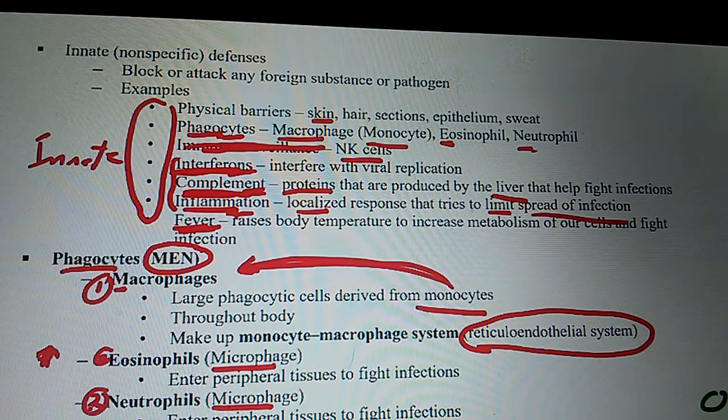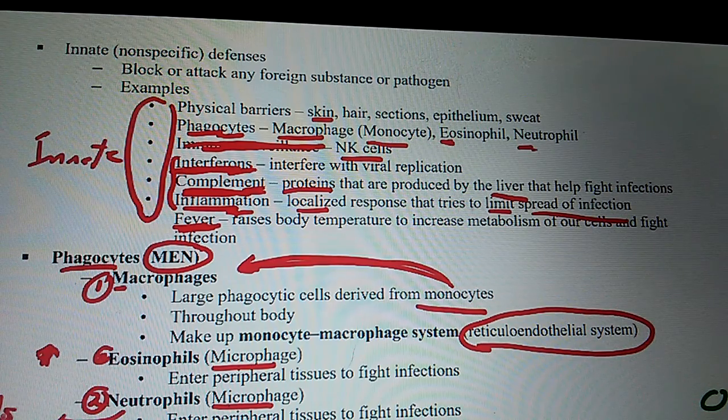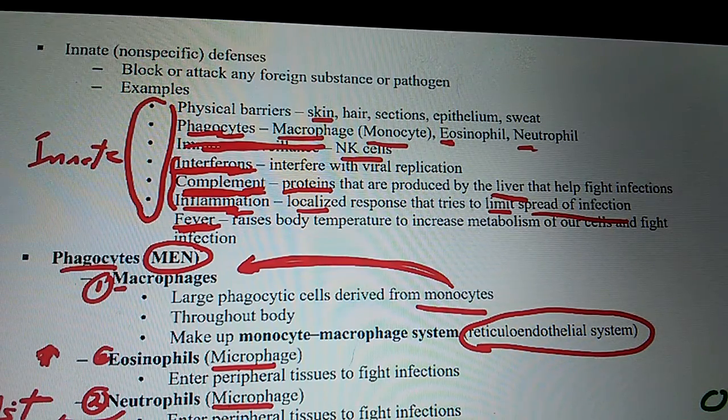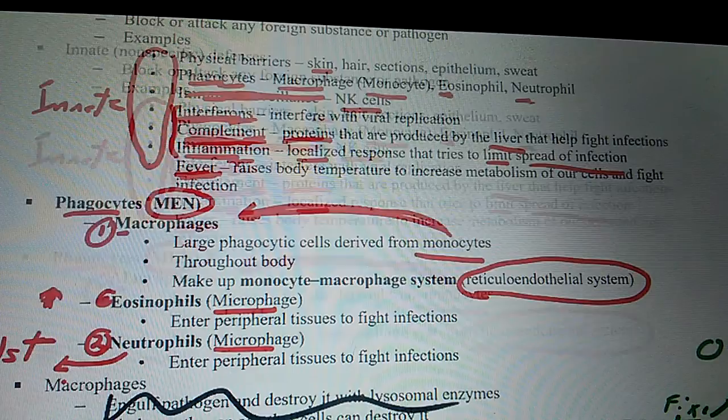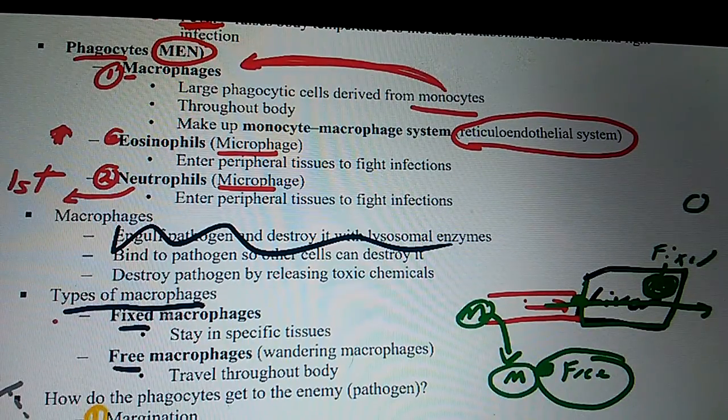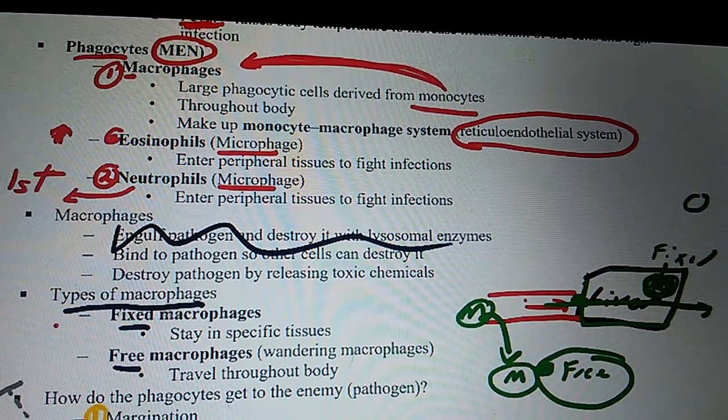Yes. What is the first white blood cell to arrive at the site of an infection? Neutrophil. What's the most abundant white blood cell? Is it a neutrophil or a basophil? Neutrophil. Which is the least abundant white blood cell? Basophil.